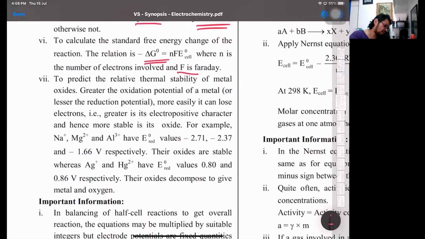Then thermal stability of oxides, where it says the greater the oxidation potential, the lesser is the reduction potential, the more easily it can lose electrons, so greater is the electropositive character, and hence it readily forms its stable oxide. So the element placed at the bottom, which is a strong reducing agent, will readily form its oxides. Whereas the metal oxides of silver and mercury, which are placed above, their E naught values are positive, and their oxides decompose to give metal and oxygen.